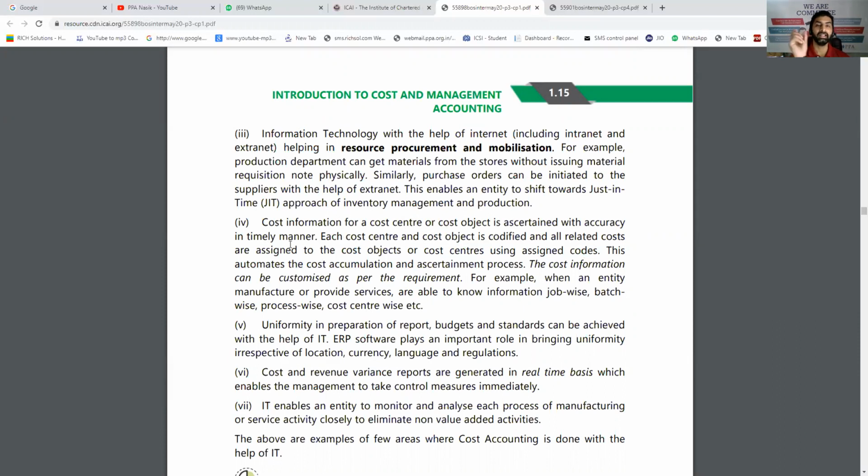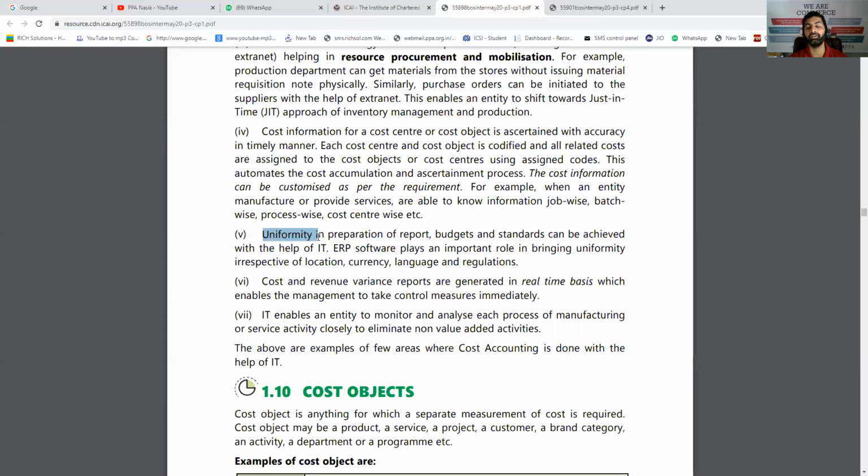Cost center means anything for which the cost is calculated. Let's say one machine, machine one, machine two, or maybe a whole machine department can be a cost center. So accuracy is obviously increased. Then uniformity is achieved. Everyone will follow the same system, so the same data and the same pattern of data will be available. Then variance analysis is easy now.